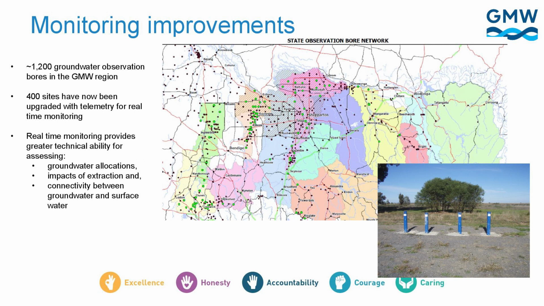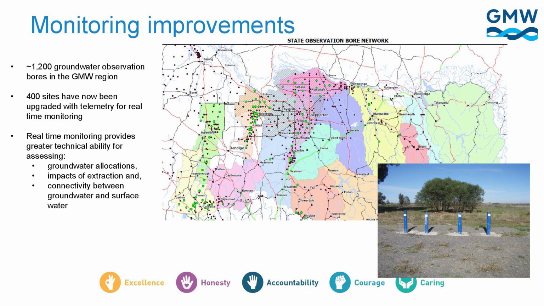This is for the protection of the resource, to help manage it for our customers, and also to help the environment, to monitor what the impact on the environment is. So is large-scale extraction impacting on springs? Is it impacting on surface water? Or is climate change having a long-term effect? These are things that we can see through this network.